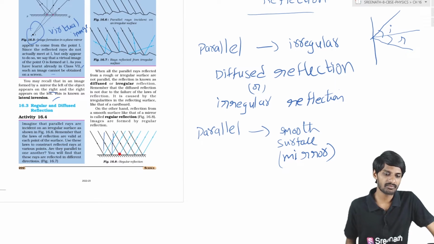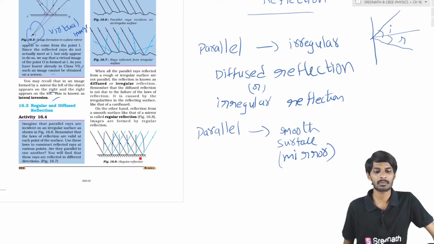So at every point on the mirror, the normals are perpendicular to the mirror, in the same direction. The incident rays are parallel, making some angle with the normal, so they are reflected with some angle. So the reflected rays will also look parallel, students, due to the smooth surface.